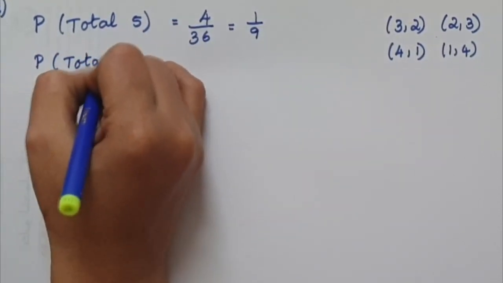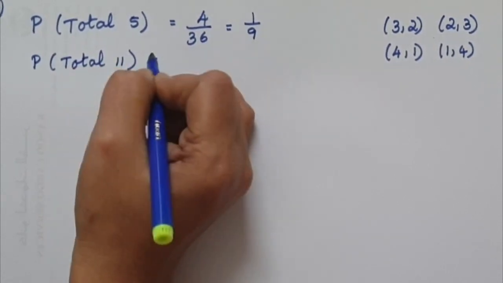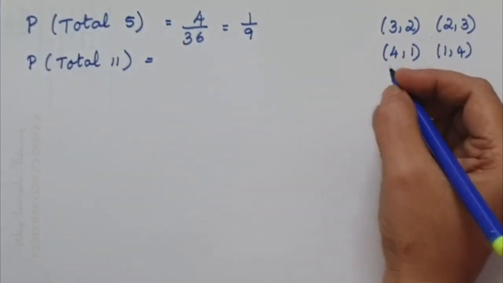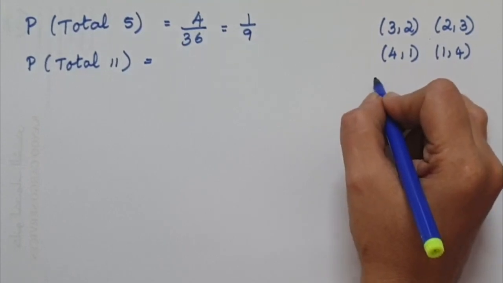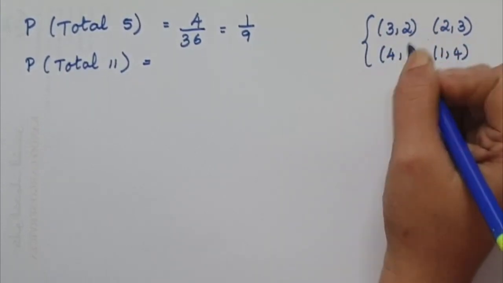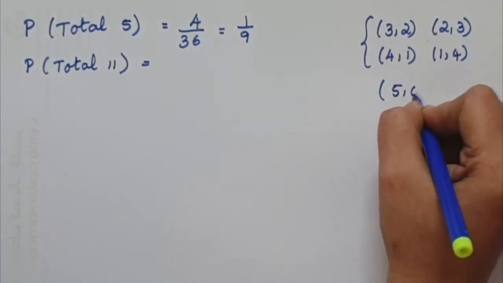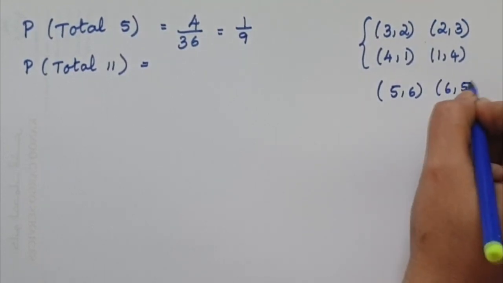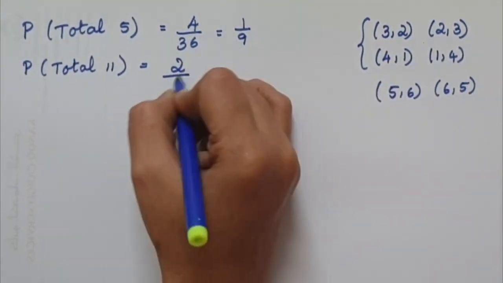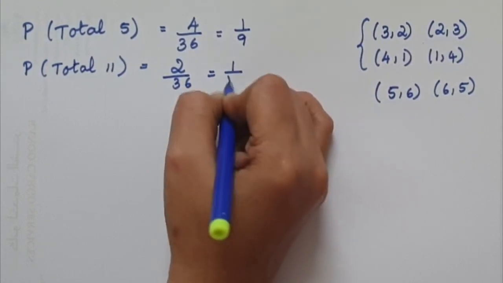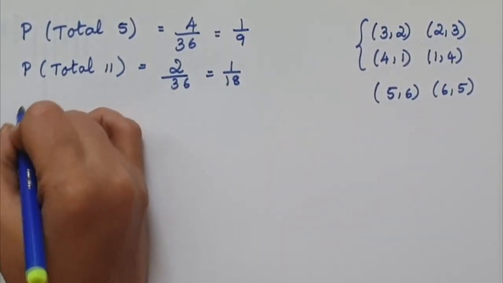Probability of total 11. 11 will give only 5, 6 and 6, 5. So it is only 2. 2 over 36. So it is 1 over 18.